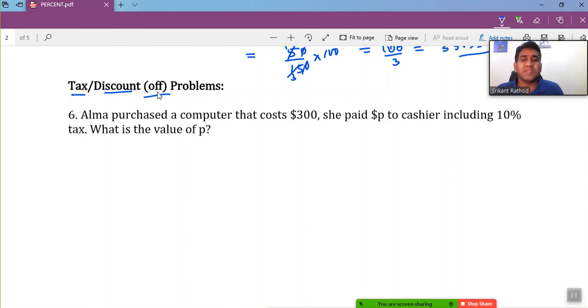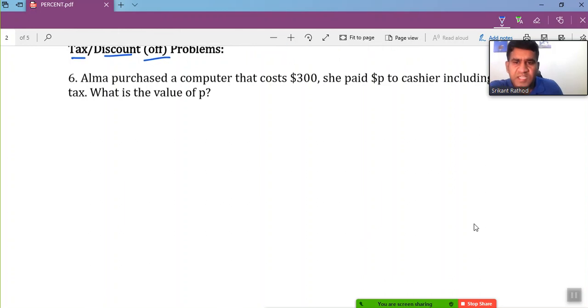And the discount means they are offering you a certain percent of discount. Let's say the item you are purchasing is for $100, but they are offering you 20% discount on that. It means they are charging you only 80% of that value. I can do it in a different way, but the main logic here is they are charging you only 80% of the original value displayed on that item, and they mention it as a 20% discount. So let's see the variety of questions they may ask relating to this.